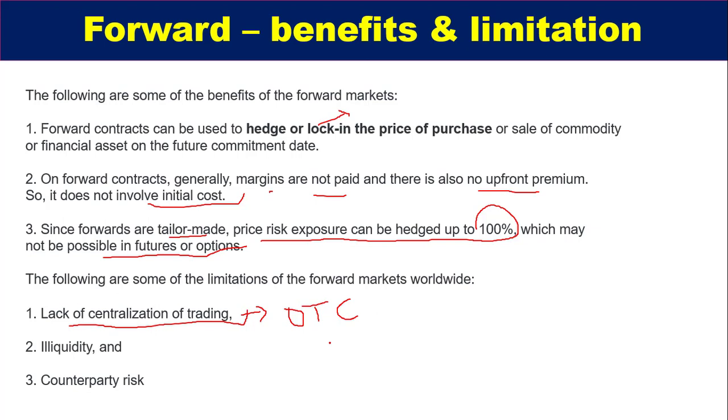Second, since these are OTC and not centralized, they are not cash-ready or liquid derivatives. Third, counterparty risk is involved. As I already told you, counterparty risk is involved in such types of contracts.